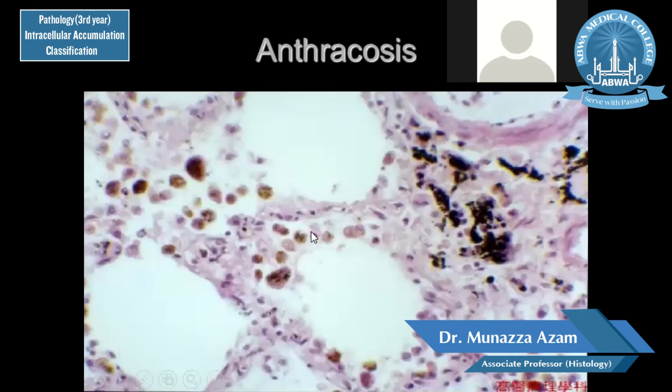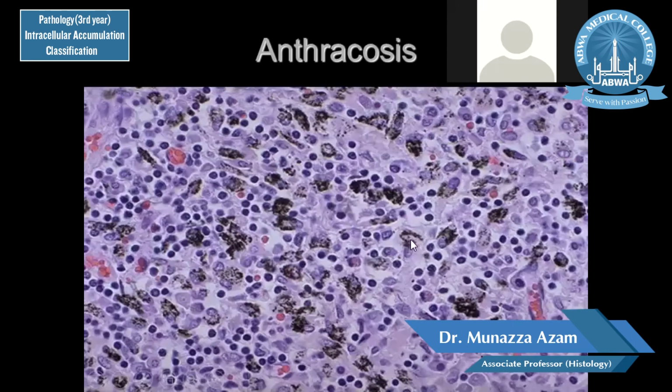Similarly, this is a cut section from different parts of the alveoli, and here you can see loads of these carbon particles. These are different macrophages which have taken up quantities or are trying to ingest this extra exogenous particle, and they become embedded in the substance of the lung. This is another picture of anthracosis, and these are macrophages which have taken up and are full of carbon particle.